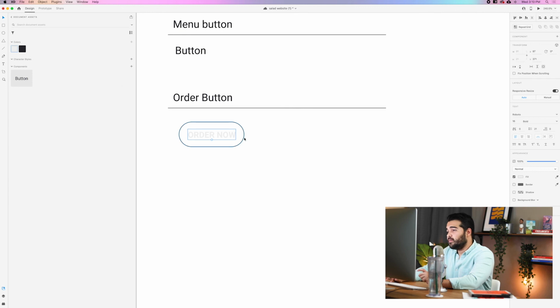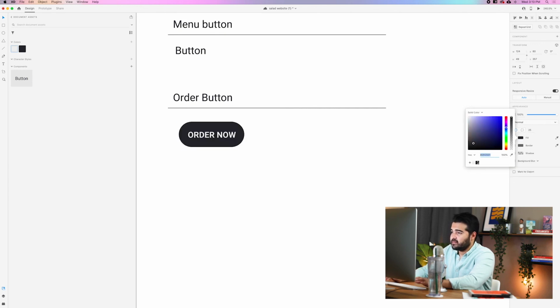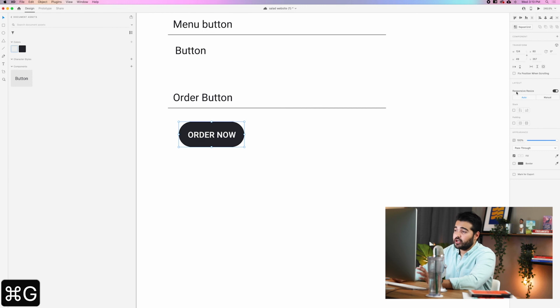So we go back to the button, and then we're gonna change the color of this square that is behind it. We're gonna remove the border, and we're gonna add the black as a background. So we're gonna select both of them, and we're gonna click Command G, and we're gonna group them. The good thing is we have some padding, like when you work with HTML or CSS, and it's really awesome because I'm gonna show you what this feature does.